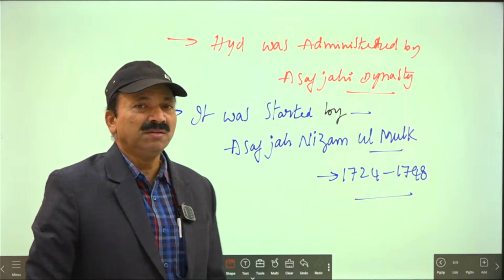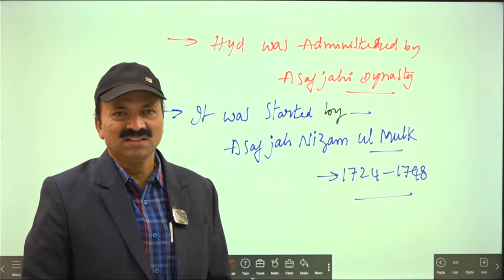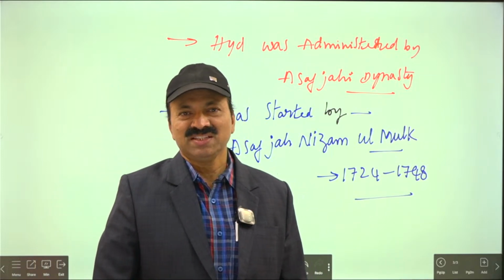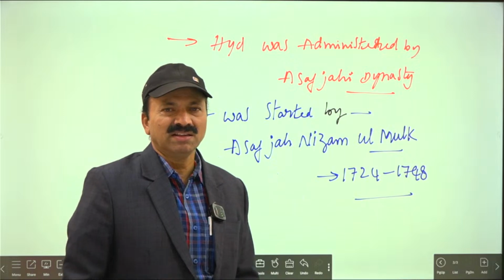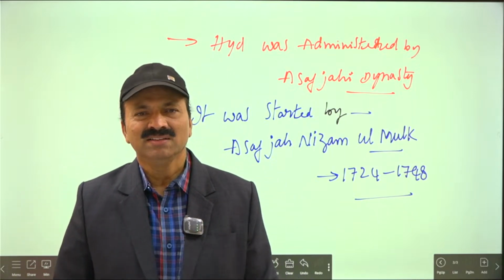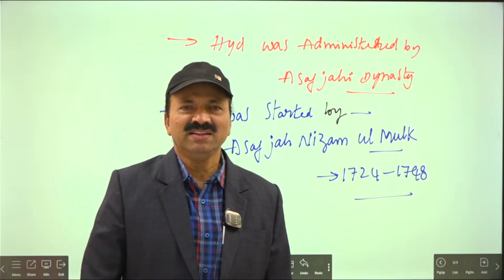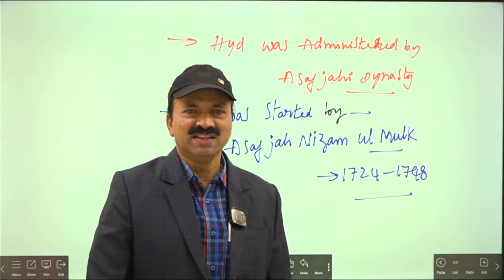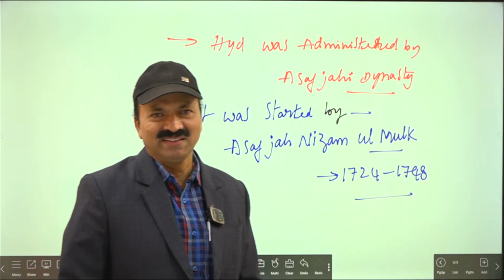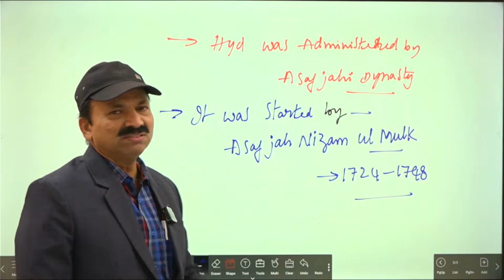He mediated between Nadir Shah and Muhammad Shah, you know well. Muhammad Shah was a Mughal emperor who became popular as Rangila. Always he was singing and dancing with women, hence he was called Rangila. Nadir Shah attacked India in the year 1739. Samudragupta is called the Indian Napoleon; in the same way, Nadir Shah was called the Persian Napoleon. So he mediated between Nadir Shah and Muhammad Shah, this Asaf Jah Nizam ul Mulk.